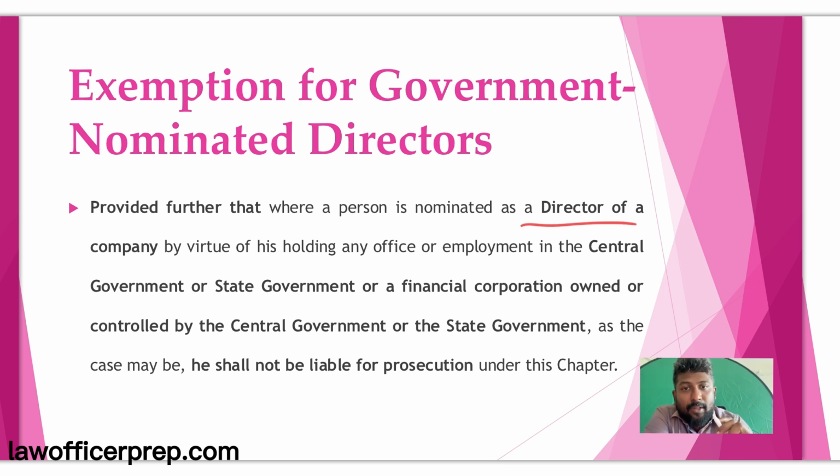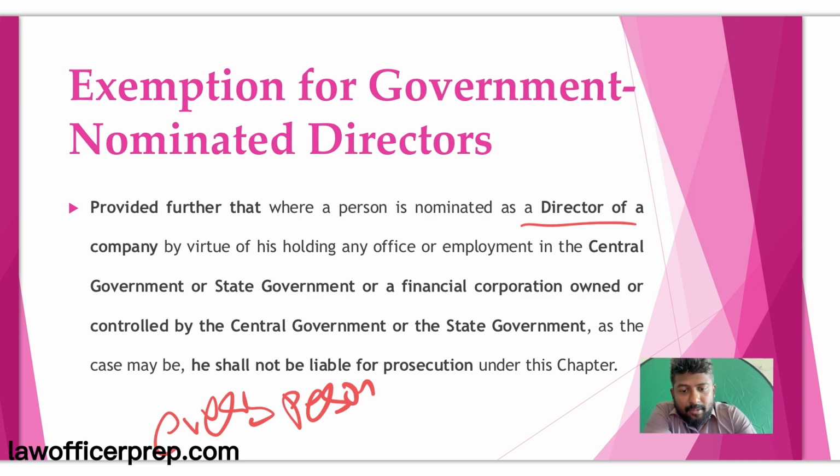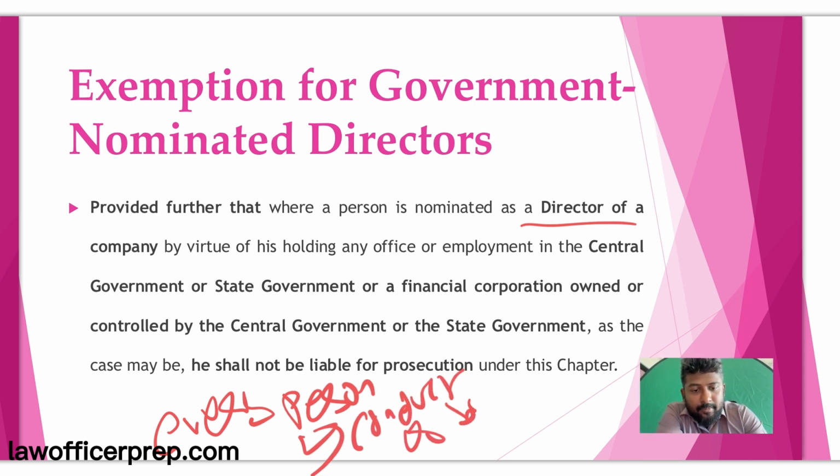So, the first thing you have to remember is that every person responsible for the conduct of the business of the company can be brought under it. And the next thing is that government appointed directors are exempted.